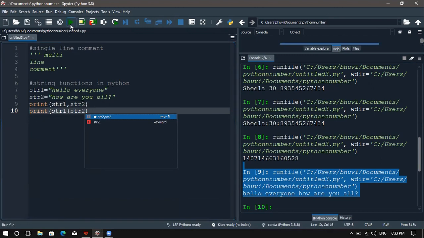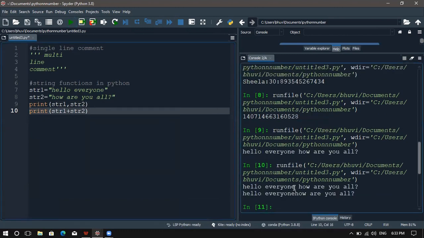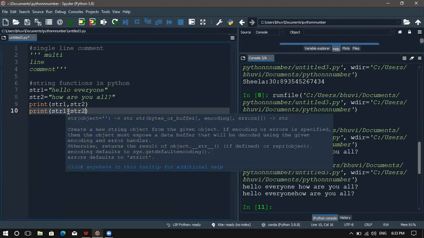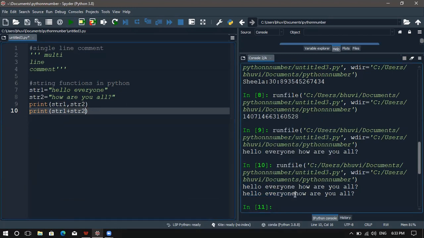If I run this, you can see the difference here. The comma operator will give the space automatically, whereas the plus operator will join the strings directly. There will be no space here. If you want to join two strings, you can use the plus operator. If you want to join the two strings with a space, you can use the comma operator here.